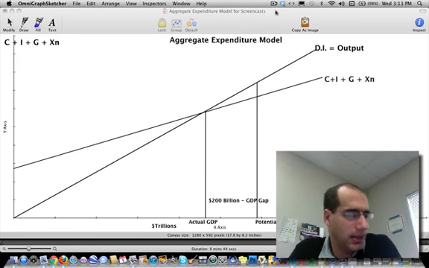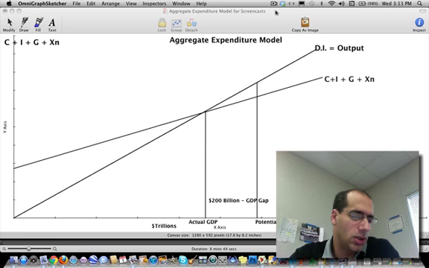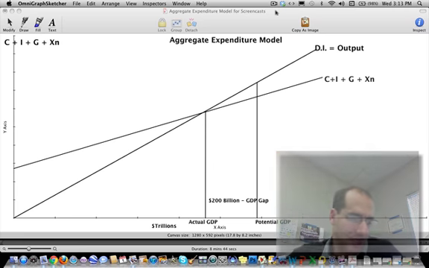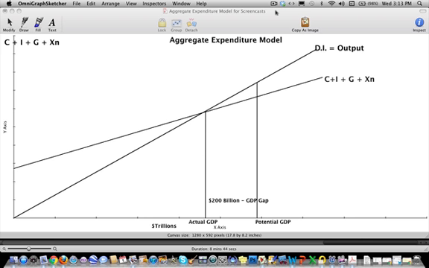Okay, so let's say that the government decides that it wants to stimulate the economy, but it doesn't want to incur more debt. Usually when we talk about government spending, the government borrows money and then spends it on the economy. It's very rare the government will take revenue, surpluses from previous years and actually spend on the economy. Usually they borrow money to spend on the economy.